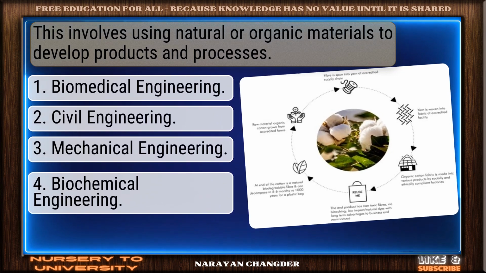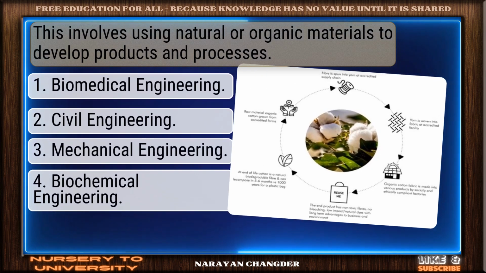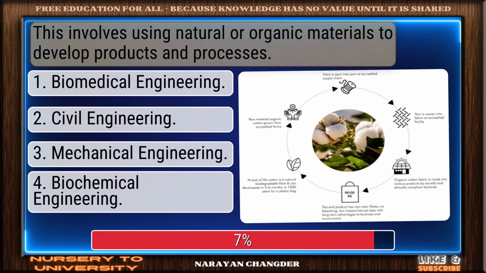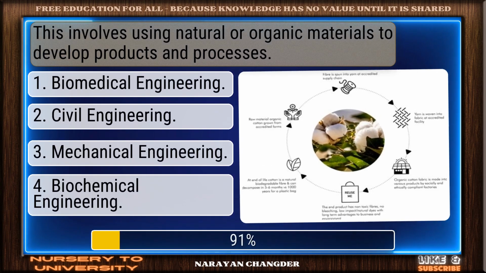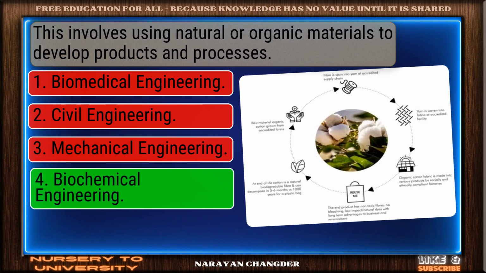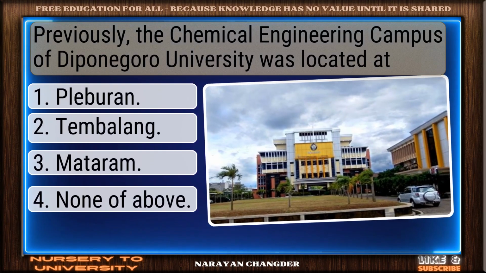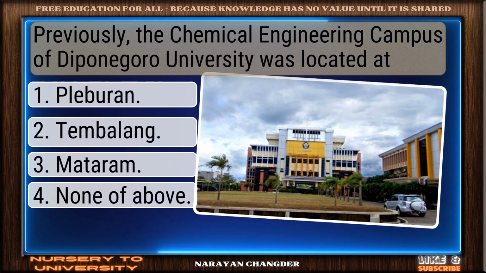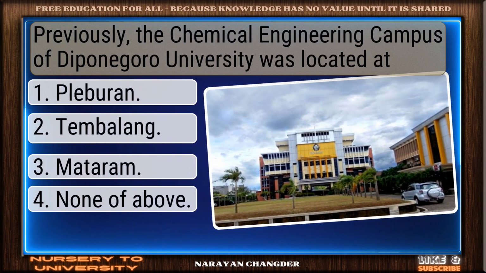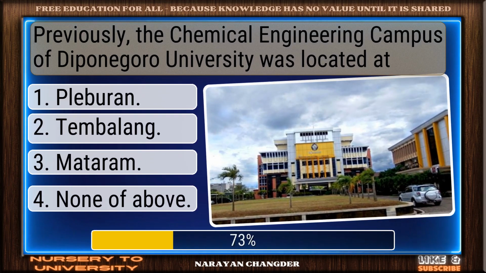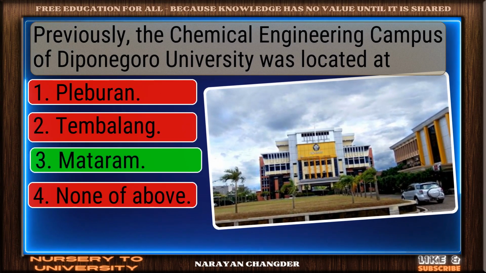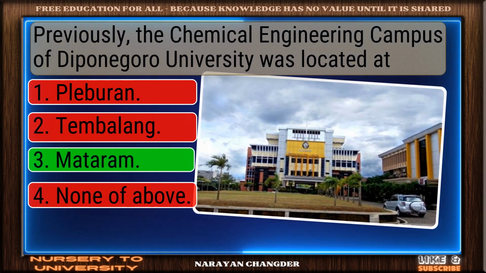This involves using natural or organic materials to develop products and processes. Well done. Biochemical engineering is the right choice. Previously, the chemical engineering campus of Diponegoro University was located at. Great job. Mataram is the accurate answer.